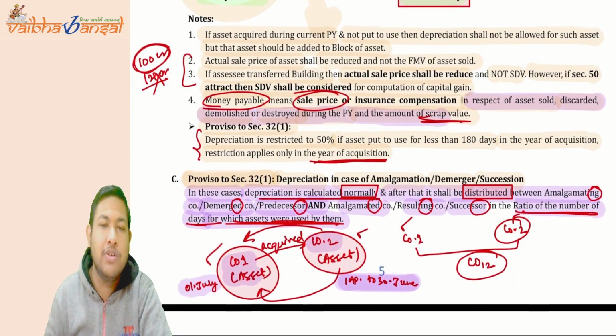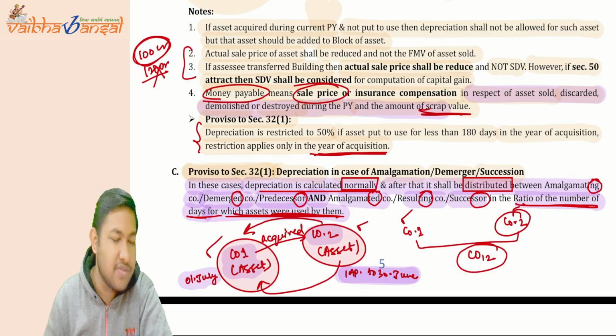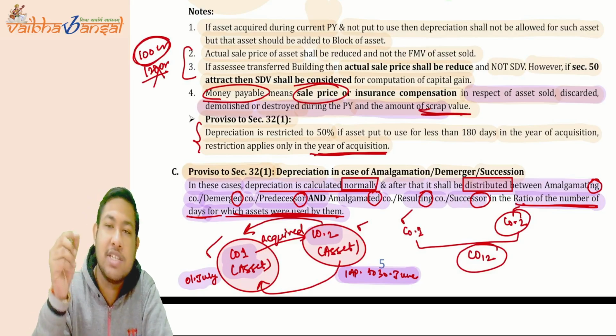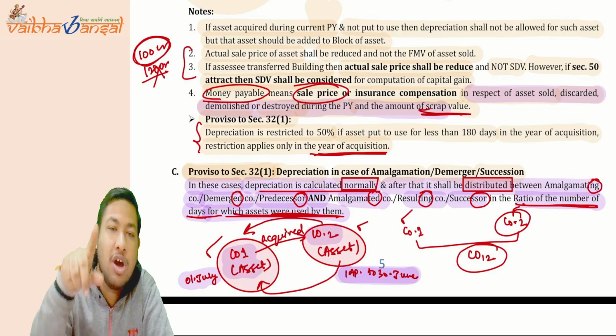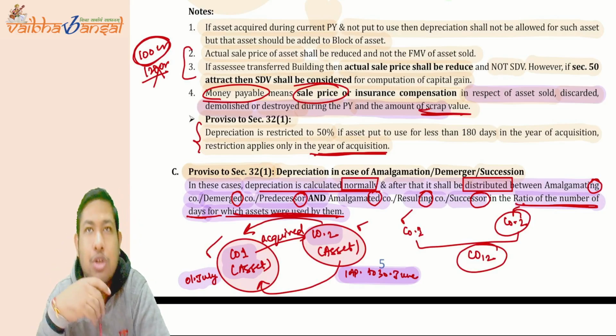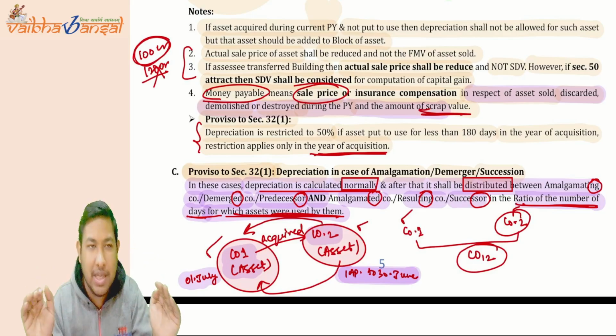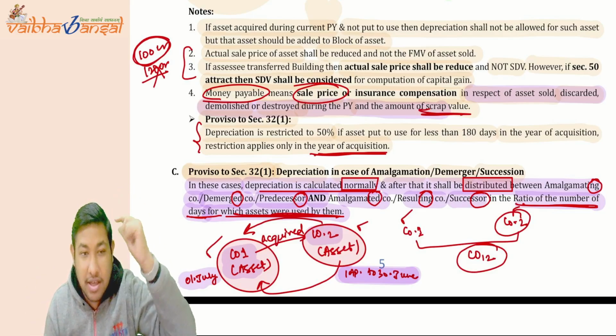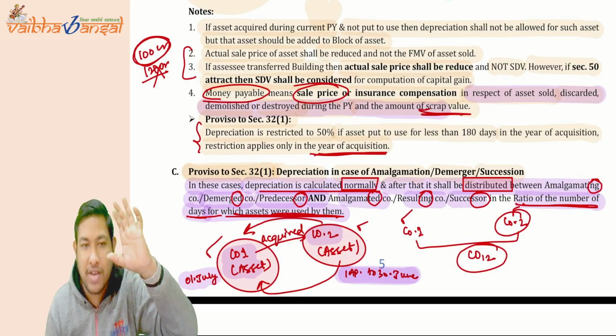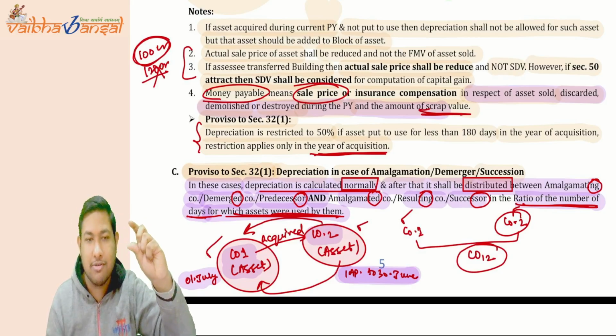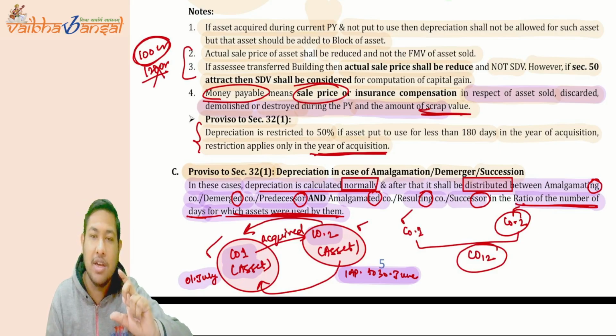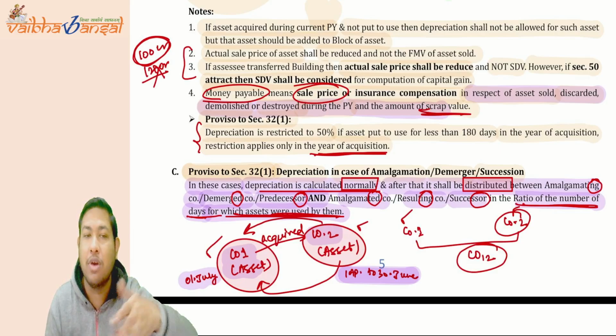Now coming to the proviso to section 32 subsection 1, which talks about depreciation in case of amalgamation, demerger or succession. In what case do you have to calculate depreciation normally? Okay, we have calculated it. Remember the example, we calculated 7 lakh 8,000, which we calculated normally.